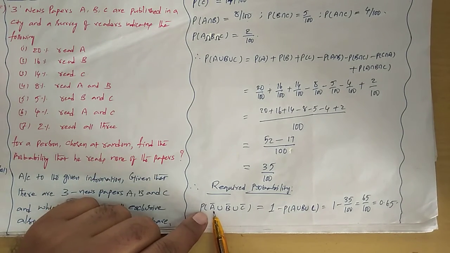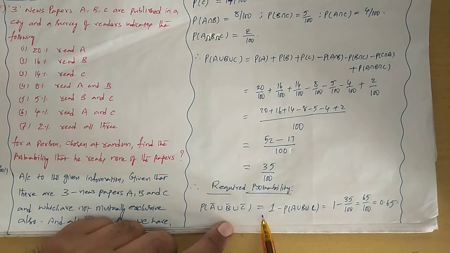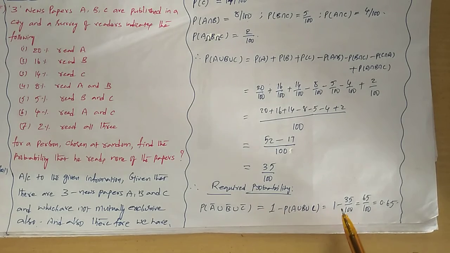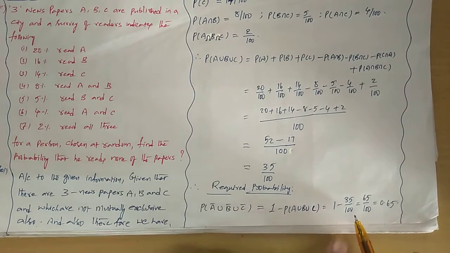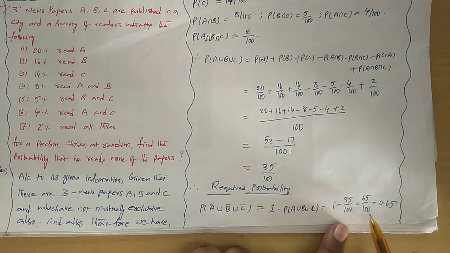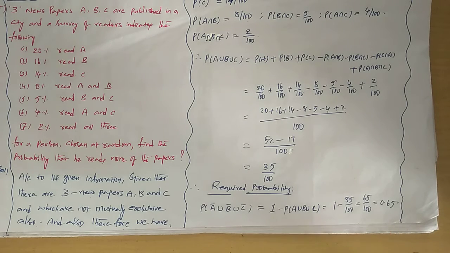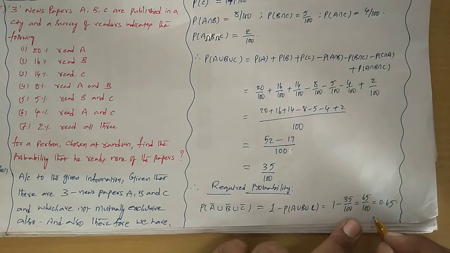That is probability of A bar intersection B bar intersection C bar, which is equal to 1 minus the probability of A union B union C. So 1 minus 35 by 100, that is 65 by 100. In terms of decimals, 0.65. So what is the percentage? 65%.